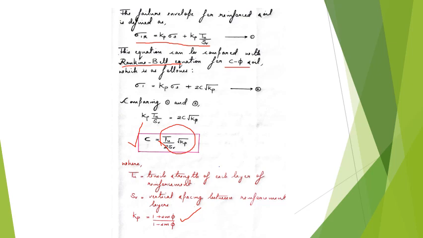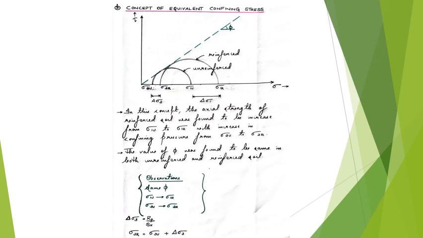So now we will move on to the next concept. So the next concept is the concept of equivalent confining stress. Now here in this concept, if you see the Mohr circle, the test for the unreinforced soil was conducted at a confining stress of sigma 3u. Now sigma 3u denotes the confining stress of the unreinforced soil, and we found that the Mohr circle or the soil failed at a normal stress of sigma 1u. Okay, sigma 1u represents the normal stress of the unreinforced soil at failure.